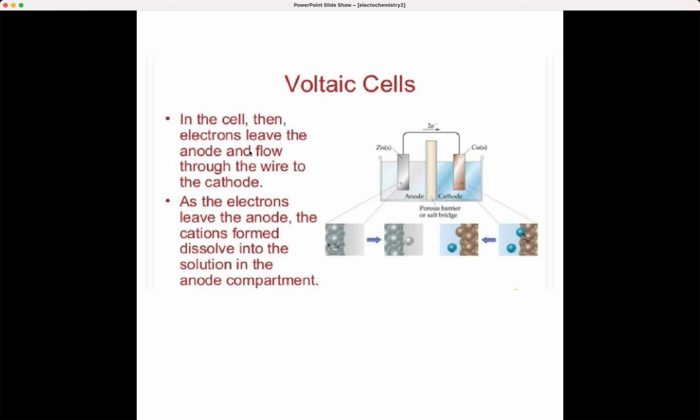And voltaic cell, as you already saw about the voltaic cells, electrons will leave the anode and flow through the wire to go to the cathode, and when the electrons leave the anode, cations which are formed will dissolve into the solution in the anode compartment. You can see the representative diagram here, and this is a porous barrier. You can look at this diagram. We call it a salt bridge. So, the particles can move through this bridge from one end to another, and in the external circuit, it is moving in this direction, that is from anode to cathode.